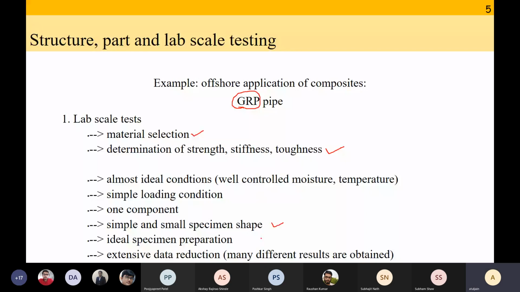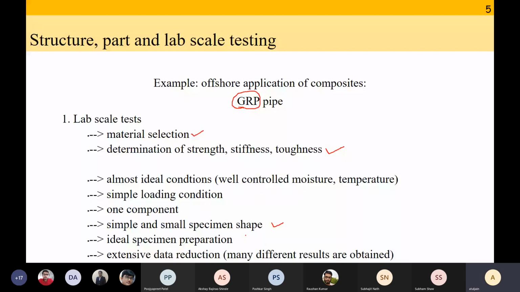The specimen will be ideal. So you will take great care in making the specimen. There will be no defects. Your surfaces are going to be smooth. The machining is going to be perfect. The length dimensions, etc. You are going to be very, very careful, as opposed to if it was a real part, where maybe you would not be so careful.